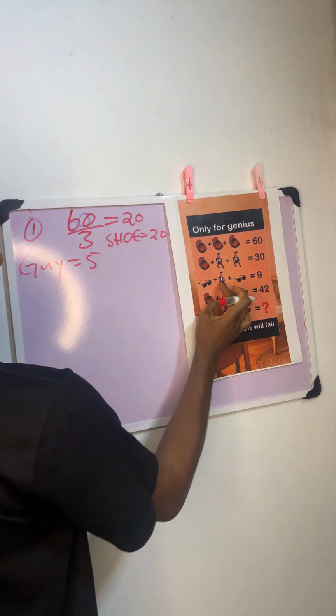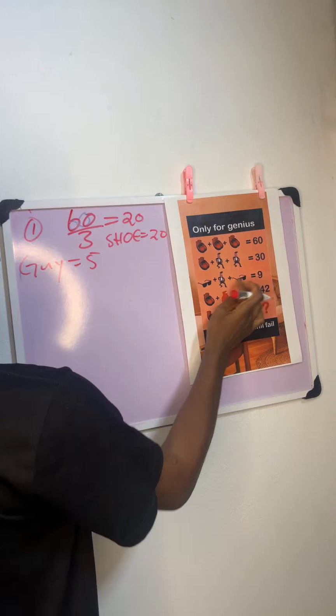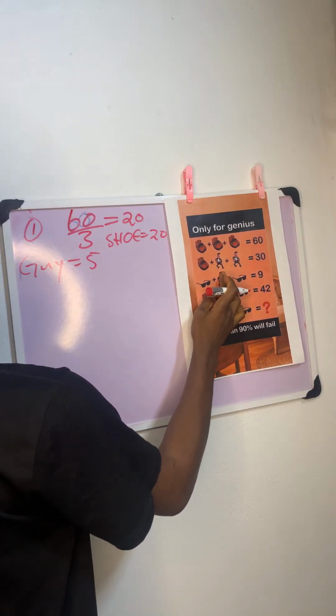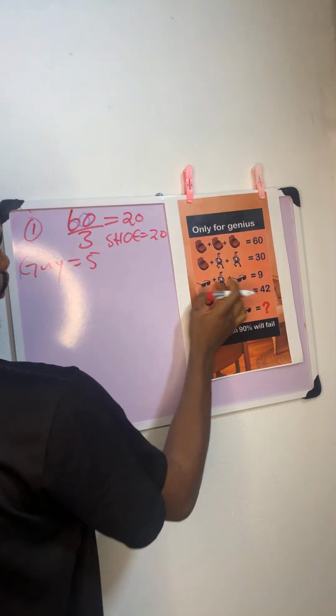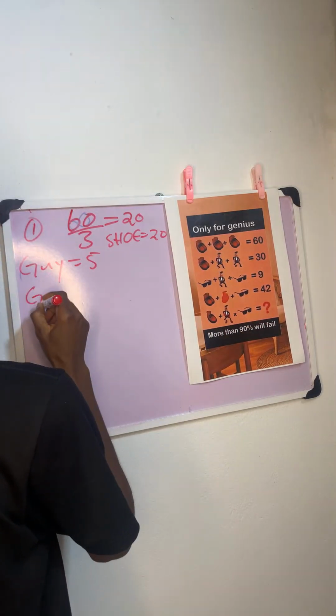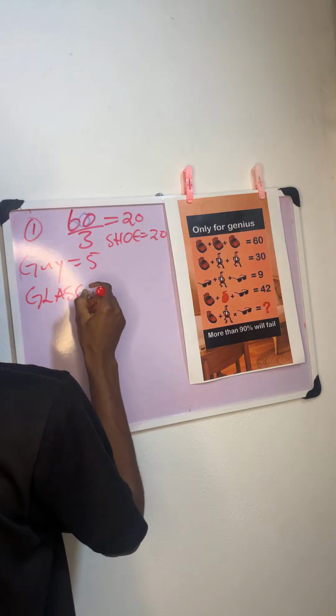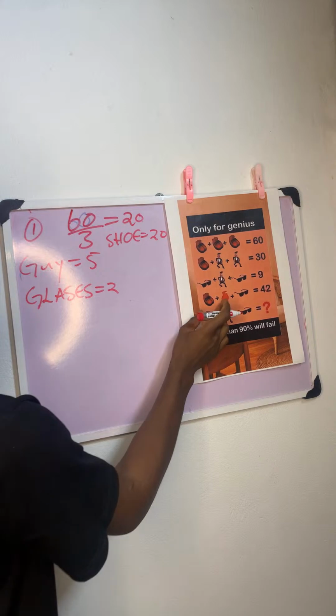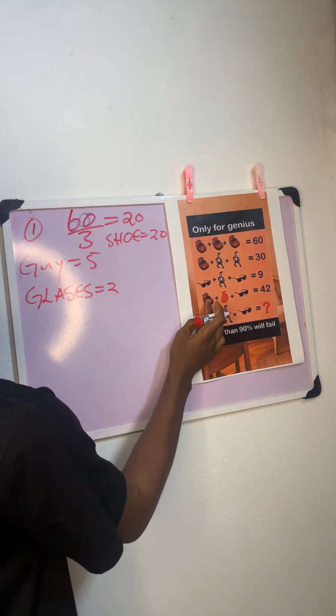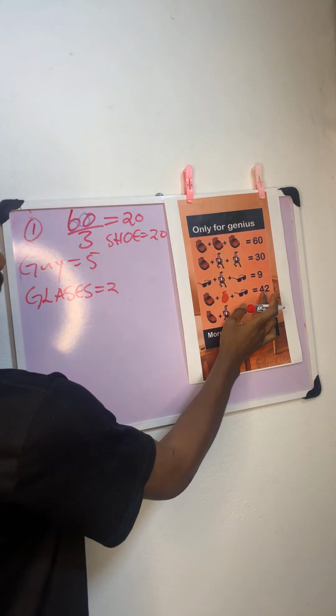We have 9 here. This plus this gives you 9. We already know that this is 5. So minus 5 here, you have 4. That means each of these glasses is 2, right? So one glass is equal to 2. Glasses is 2, all right? So now, you know that glasses is 2, shoes is 20, and you have 42 here.